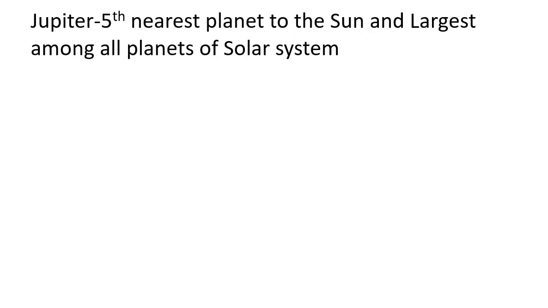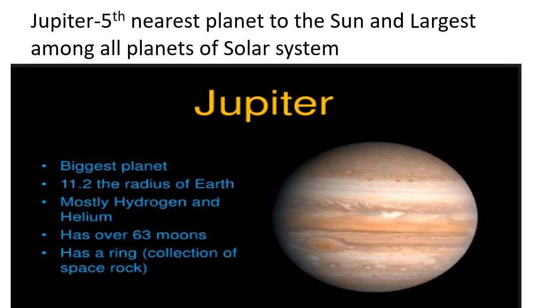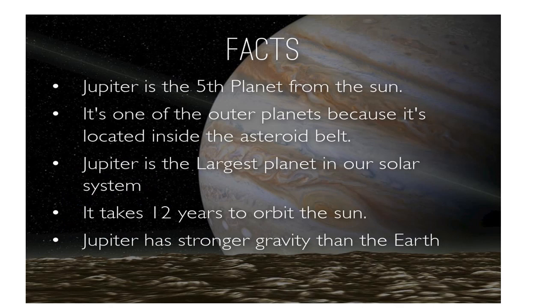The next planet from the Sun is Jupiter, which is the largest among all the planets of the solar system. It has over 63 moons and a ring around it, which is a collection of space rocks. See the facts about Jupiter.